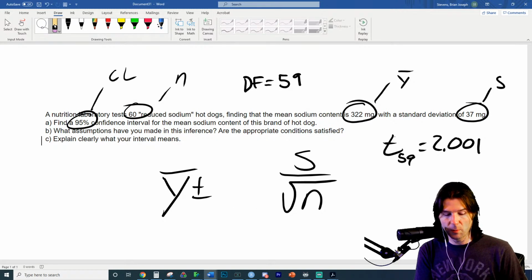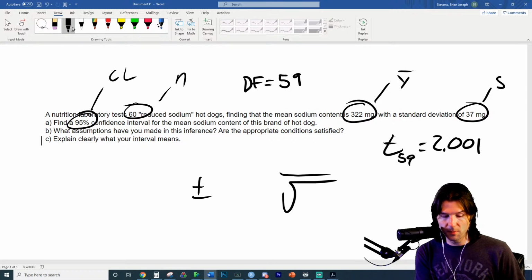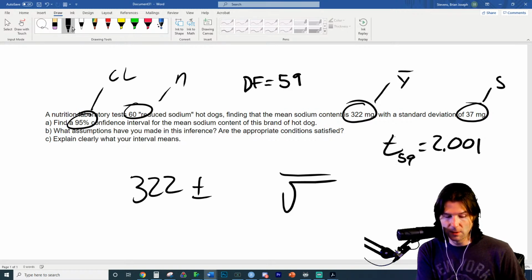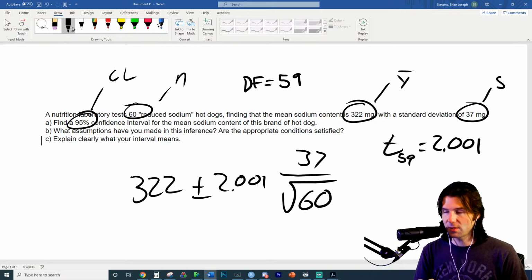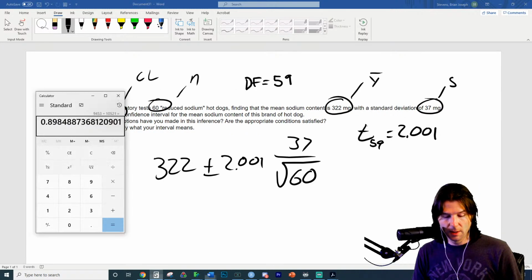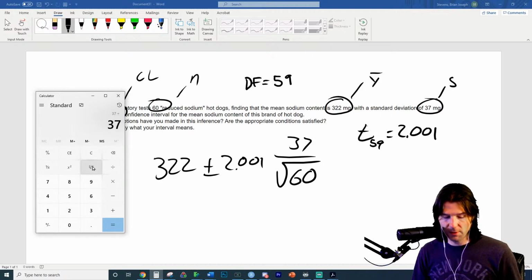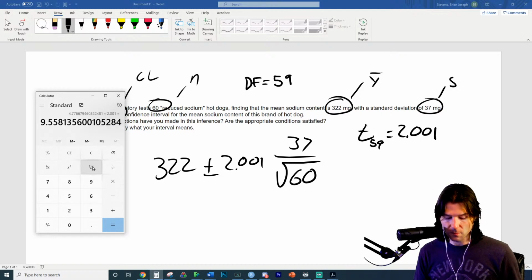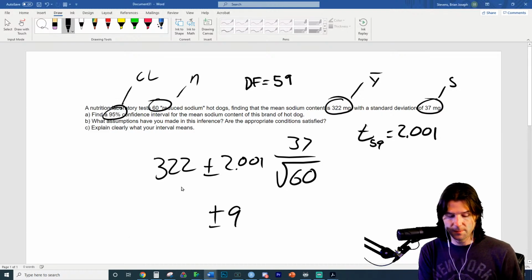And then let's go ahead and start putting in the numbers. The mean here is 322. The t is 2.001. The standard deviation is 37. Sample size is 60. And we're going to solve for the margin of error first. The margin of error is going to be 37 divided by the square root of 60, times 2.001. And that's the margin of error, 9.56. So plus or minus.